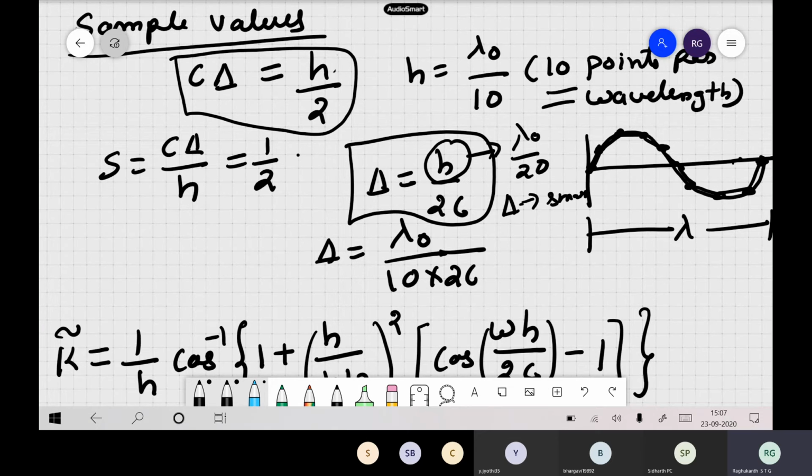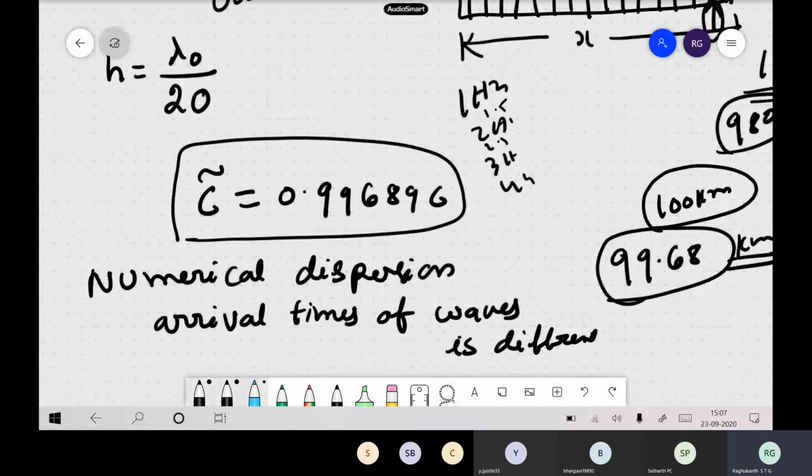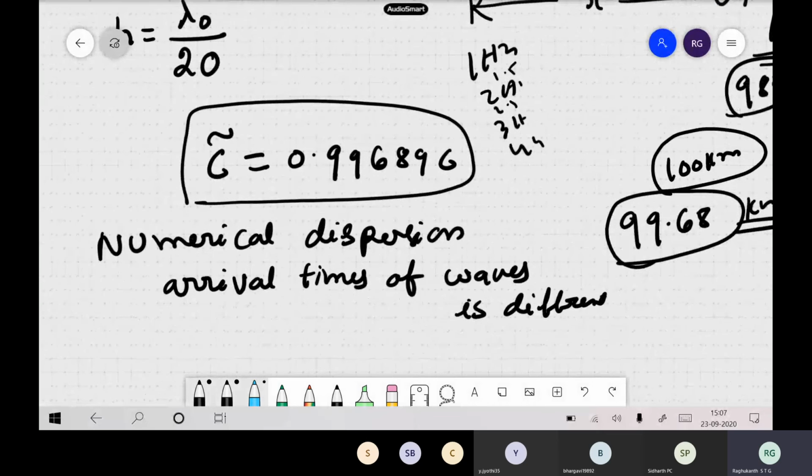So if you decrease the spatial step, automatically your time step also will decrease, and finally you get a phase velocity by making 20 points, say. You will get a slightly marginal 0.98. It has come to 0.99689.